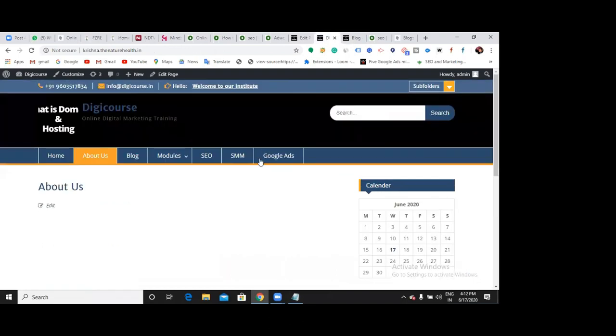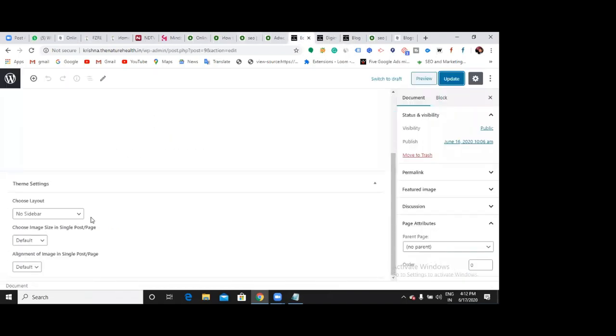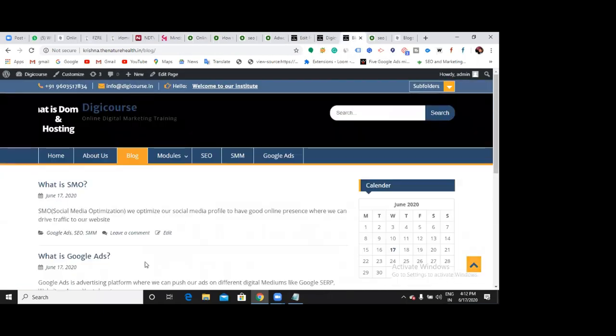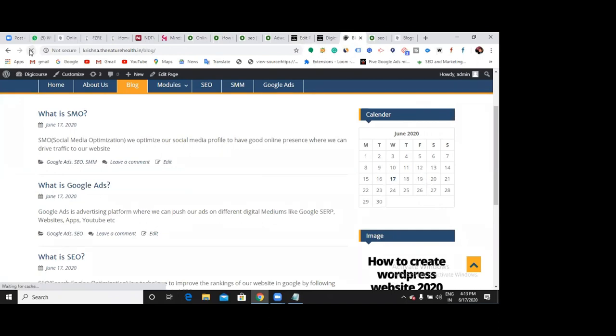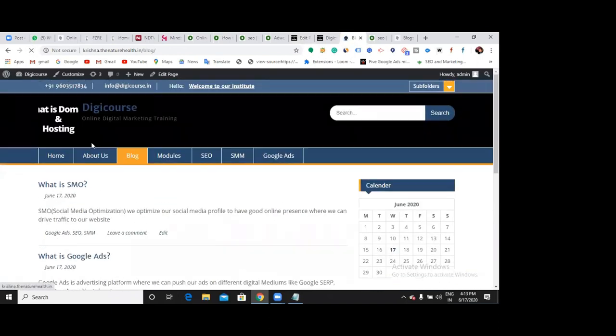Okay. Right. And in such a way, you can choose whether to show the primary sidebar or not. Primary sidebar means first it will show the sidebar and then the content. Now here it first shows me the content and after that the primary sidebar, right? If I refresh it, update. Okay, About Us page, I have selected.